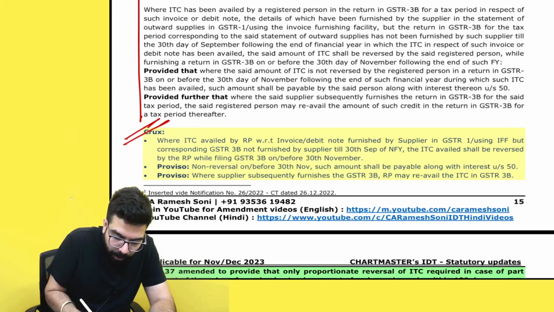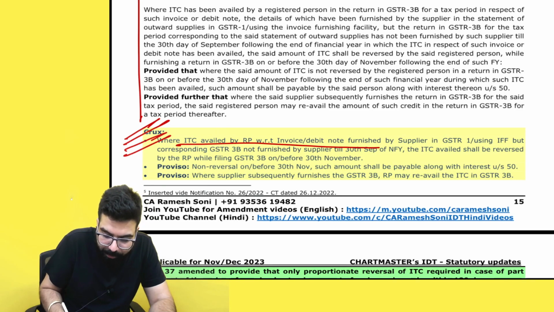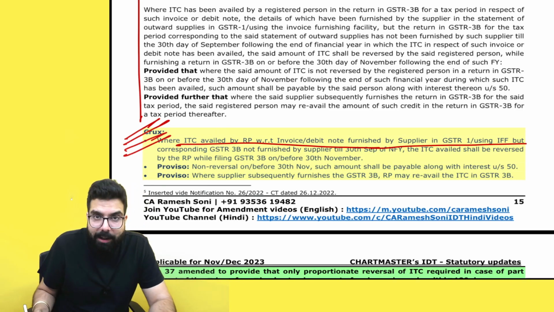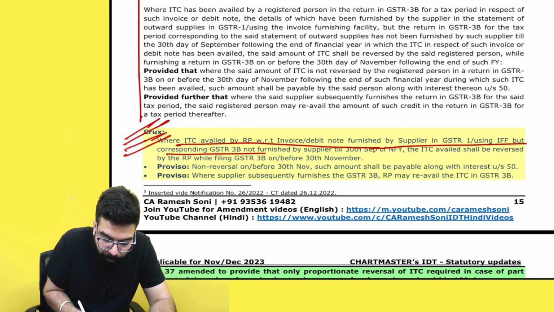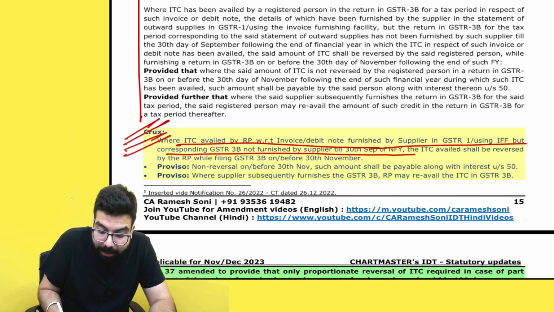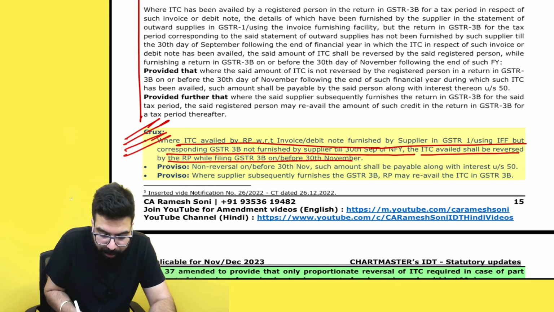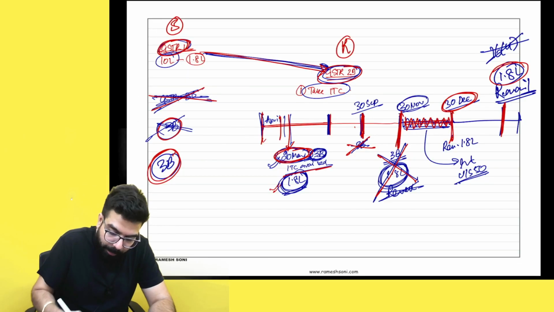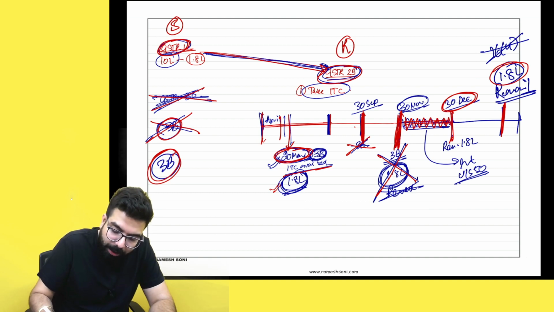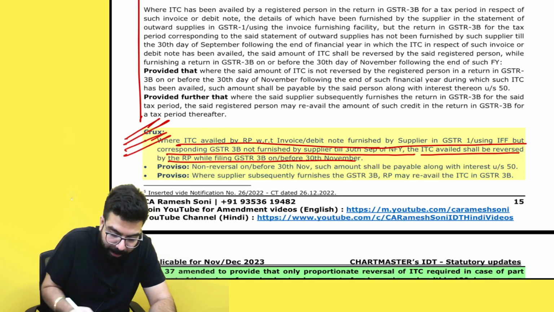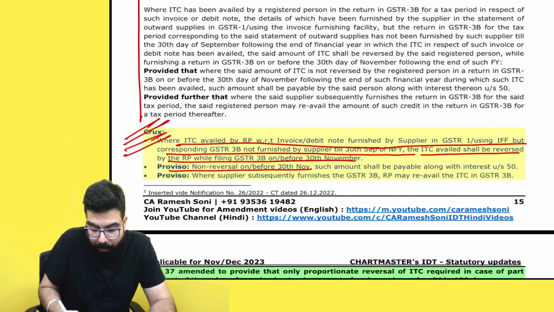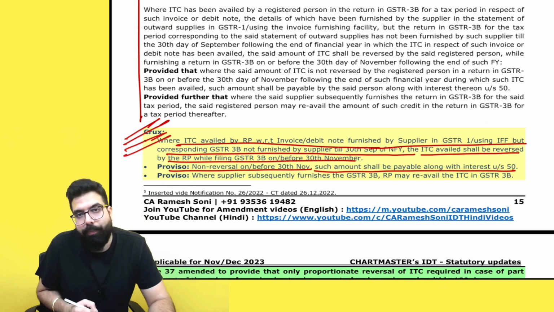See, where the ITC availed by registered person with respect to which supplier has furnished GSTR 1 or IFF, but corresponding GSTR 3B is not filed till 30th September, the ITC shall be reversed on or before 30th November. Basically, if your supplier does not file his GSTR 3B till 30th September, then you have to reverse the credit on or before 30th November, whichever GSTR 3B you are filing. Non-reversal before 30th November, such amount will be payable along with interest.